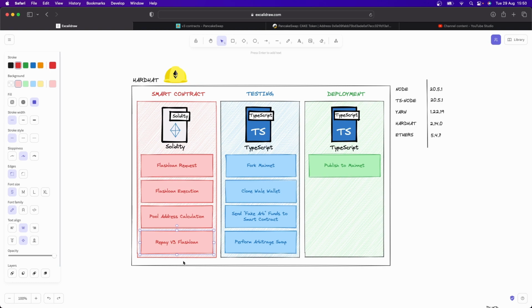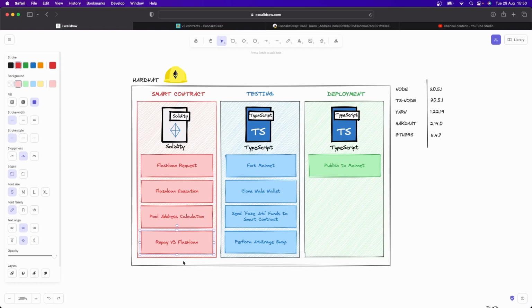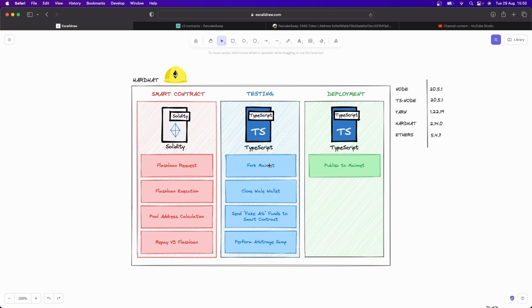If the arbitrage is profitable, we want to pay ourselves whatever balance is left over so we get to keep that profit. That's the whole point of this in the first place. And so we're going to finish off quickly building that function. And then we need to step into our testing here and mimic an actual whale's wallet.